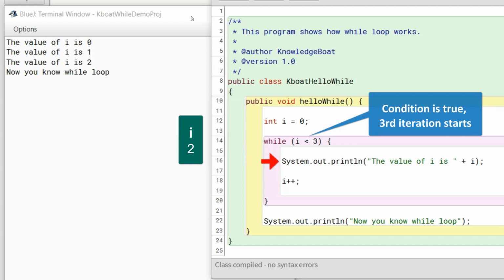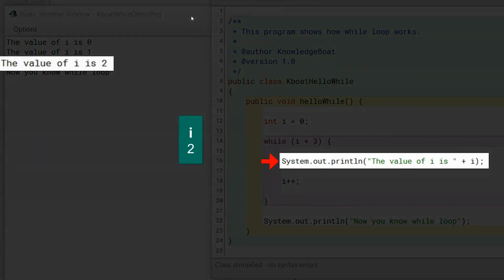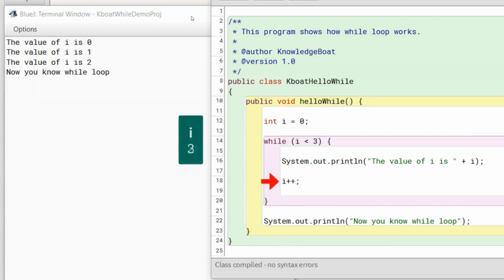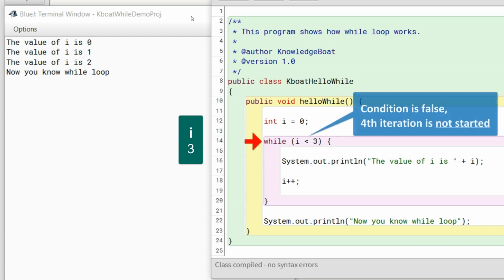Again, loop body is executed. Third line of the output showing value of i as 2 is printed to the console. Value of i becomes 3 now and third iteration completes. Program control goes to the beginning of the while loop and tests the condition to see if it can start the fourth iteration. The condition evaluates to false as the value of i is now 3.